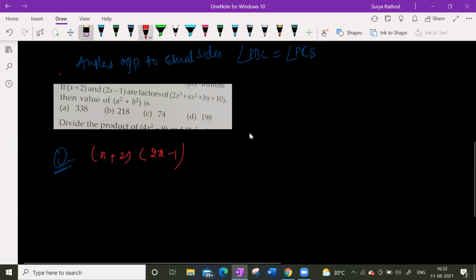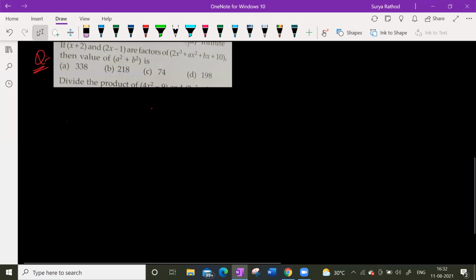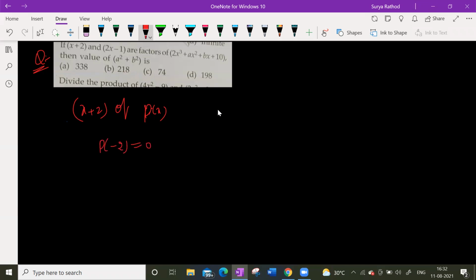Look at this here, guys. First, x plus 2 is a factor means x plus 2 is a factor of p of x, given, isn't it? Then p of minus 2 is supposed to be 0. Is that clear? Yes, sir. So p of x is 2x cube plus ax square plus bx plus 10. So p of minus 2 is supposed to be 0.